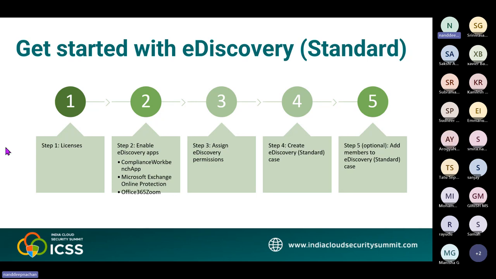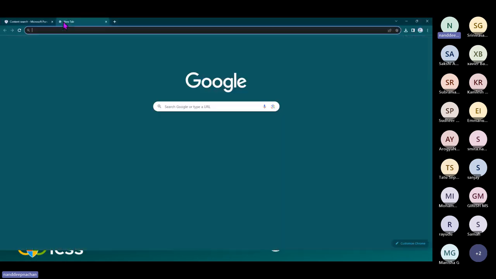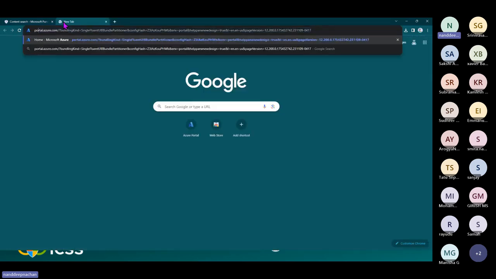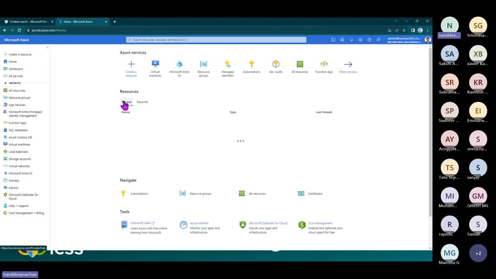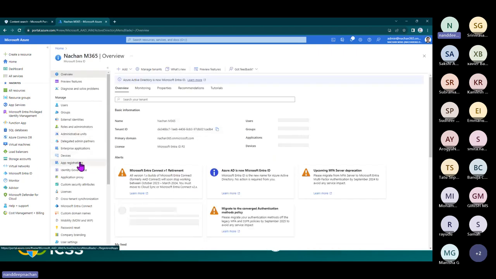All right, so let me quickly show you where we can enable all those apps. For that, I can go to the Azure portal, portal.azure.com. Once you are here, whenever we are working with Microsoft Azure applications, we can create applications or enterprise applications. You can go into Microsoft Entra ID, and from here go into the enterprise applications.